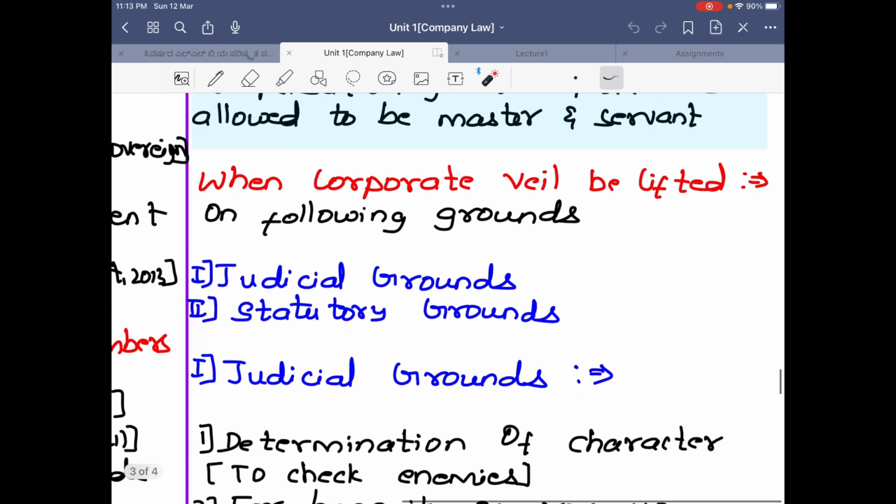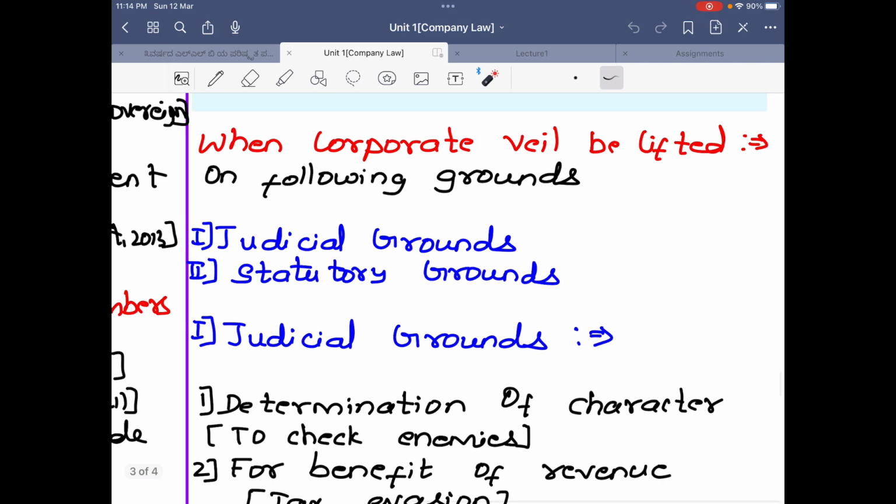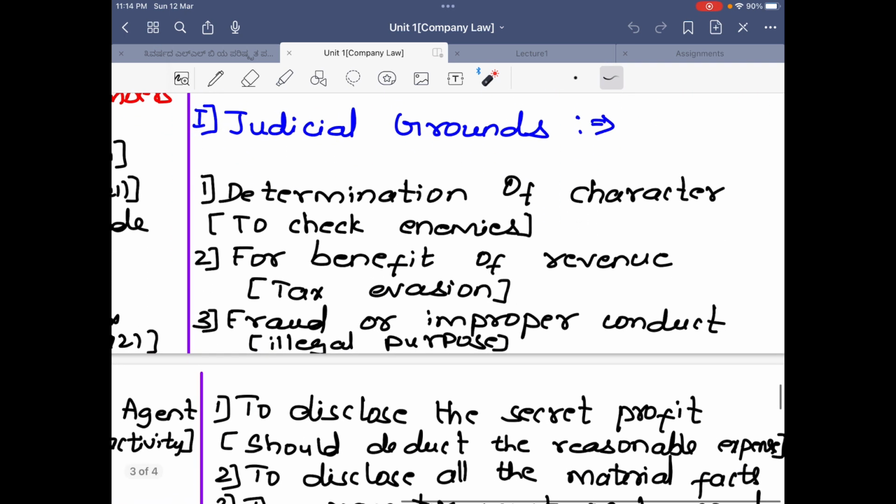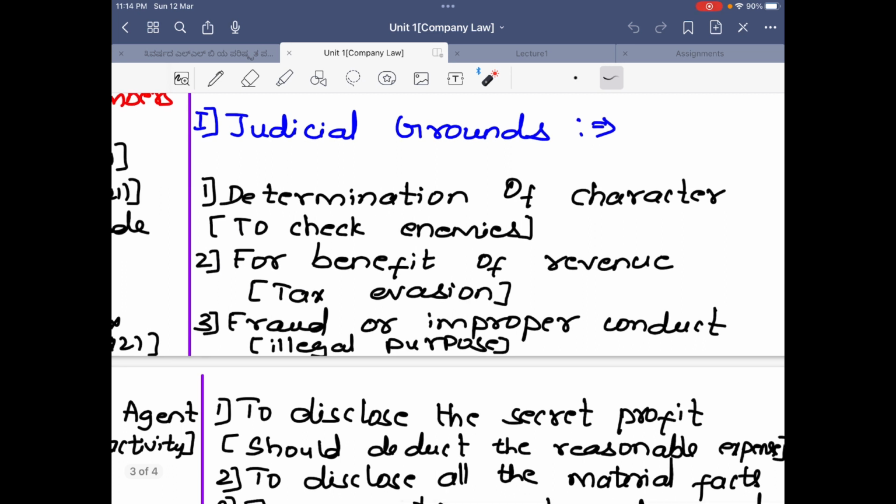So when can this corporate veil be lifted, so when can the persons or the members in the company be directly held responsible? So there are two major grounds: judicial grounds and statutory grounds. First, judicial grounds. Determination of the character. To check whether the member is an enemy of the company, the corporate veil can be lifted.